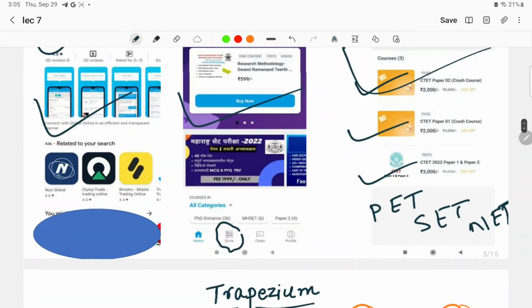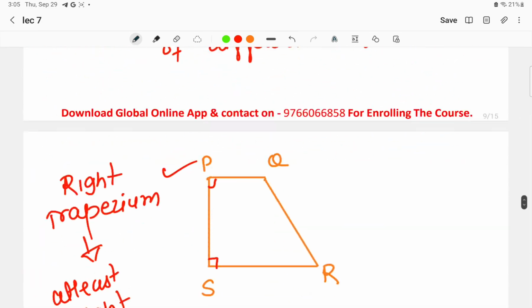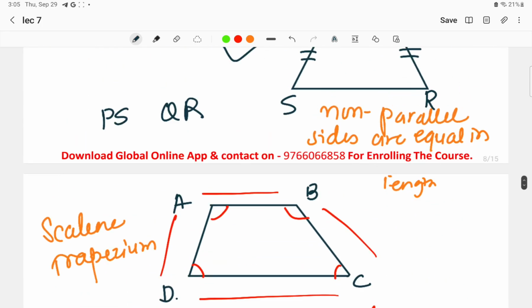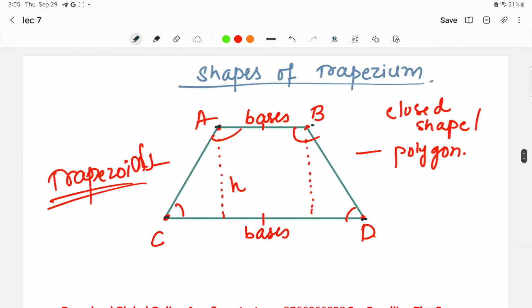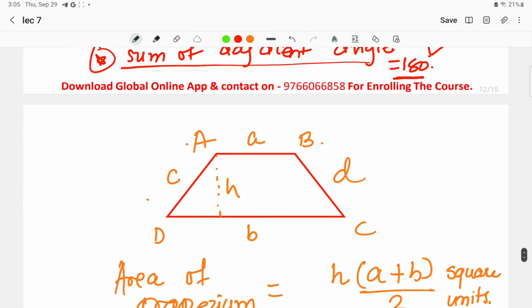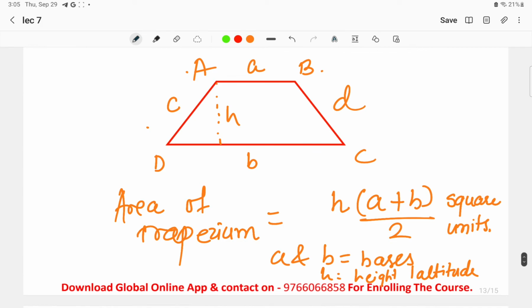Okay, this was all about today's lecture. In today's lecture, we have seen all the properties. In tomorrow's lecture, we will discuss what kind of questions can be asked and what kind of questions have already been asked regarding the trapezium for mathematics paper 2. Okay, whatever I have taught today, take a screenshot and have a look once. No question will come from outside this, trust me. So we will discuss how to find the perimeter.